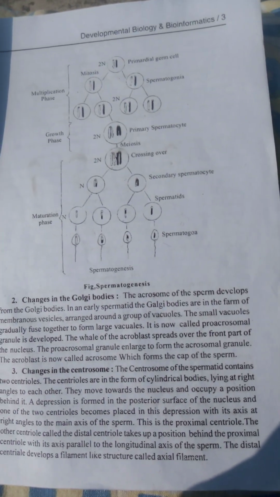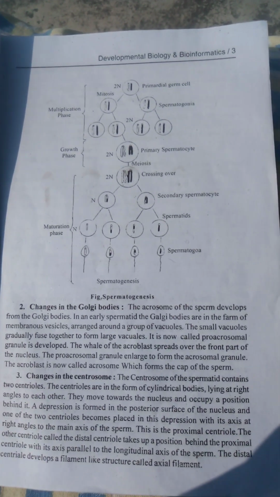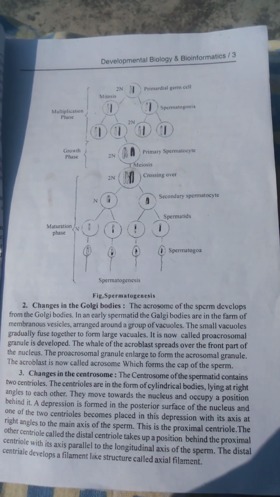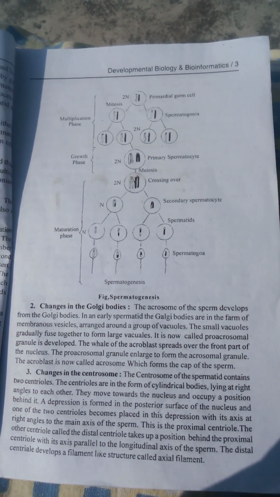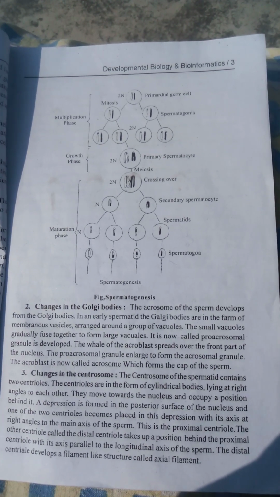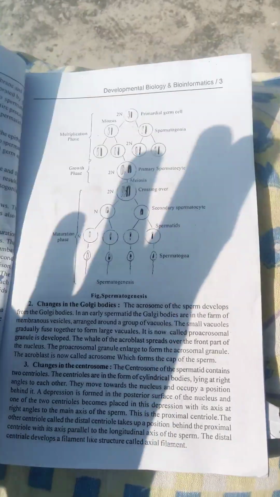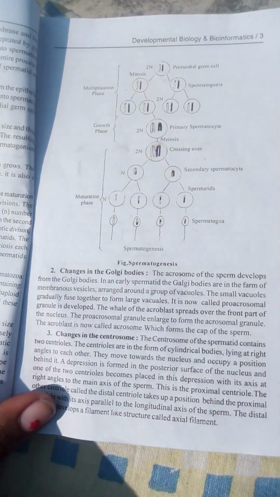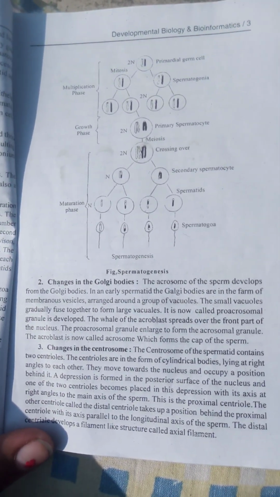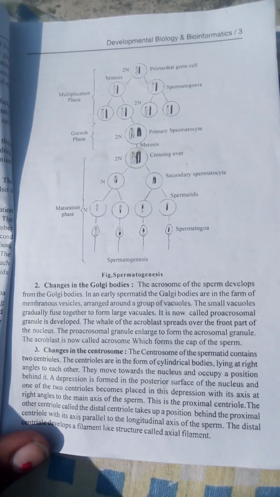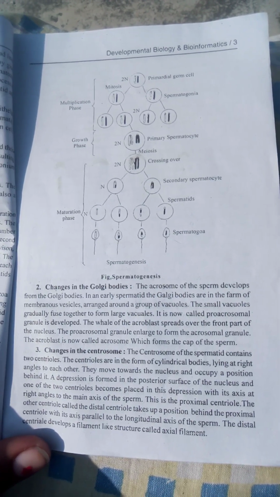The acrosome of the sperm develops from the Golgi body. In early spermatids, the Golgi bodies are in the form of membranous vesicles arranged around a group of vacuoles. The small vacuoles gradually fuse together to form a large vacuole. It is now called proacrosomal granule.